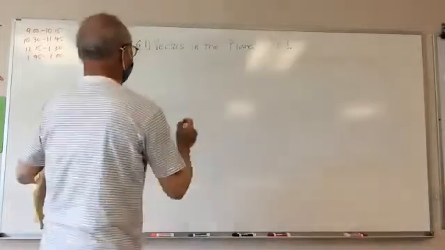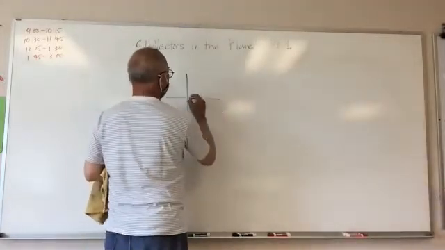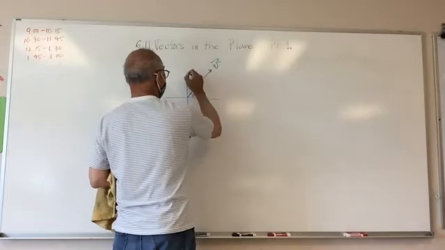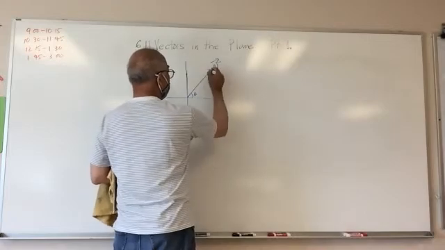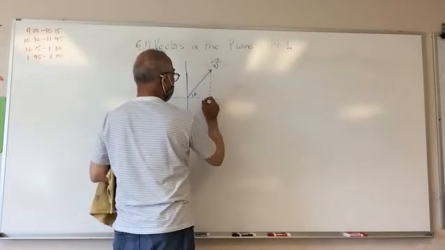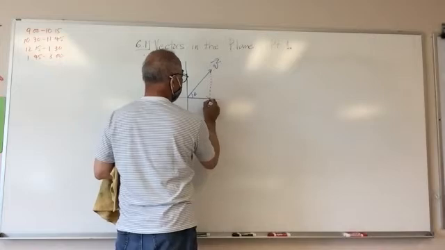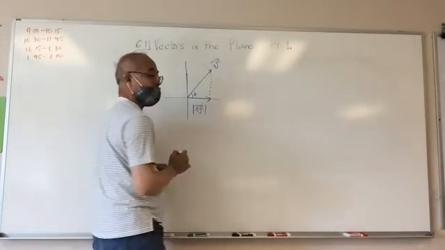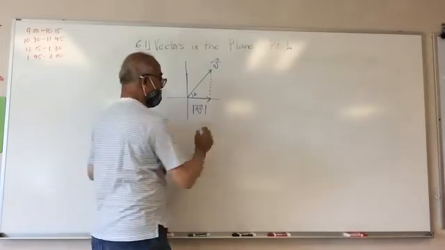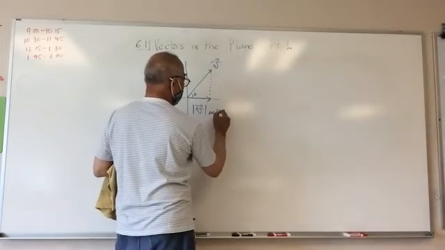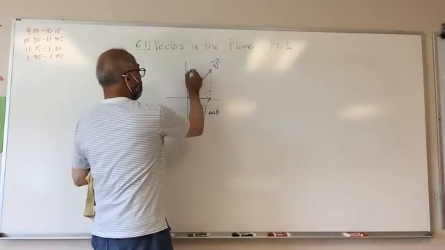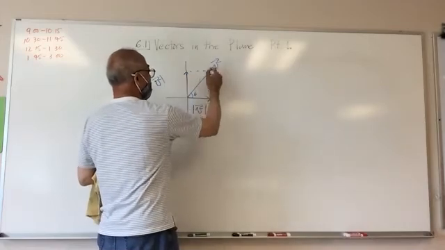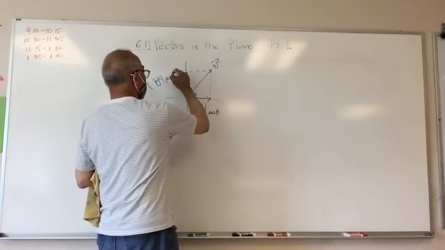In other words, if I have a vector v and this is theta, this side here is v, whatever the magnitude was, times the cosine theta. Whereas this side up here is going to be the magnitude of v times sine theta.